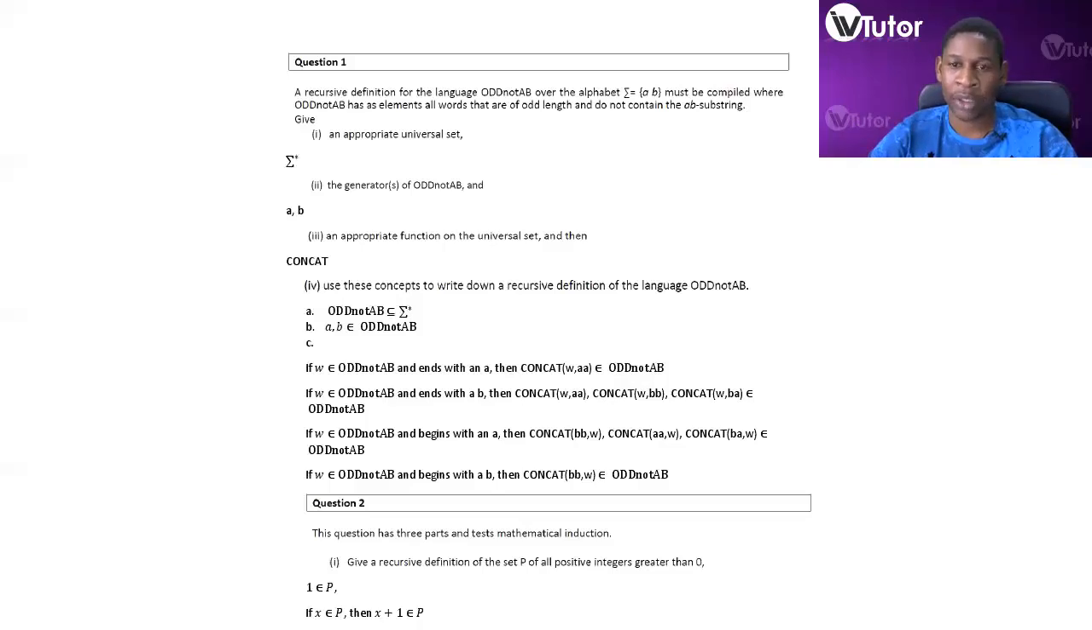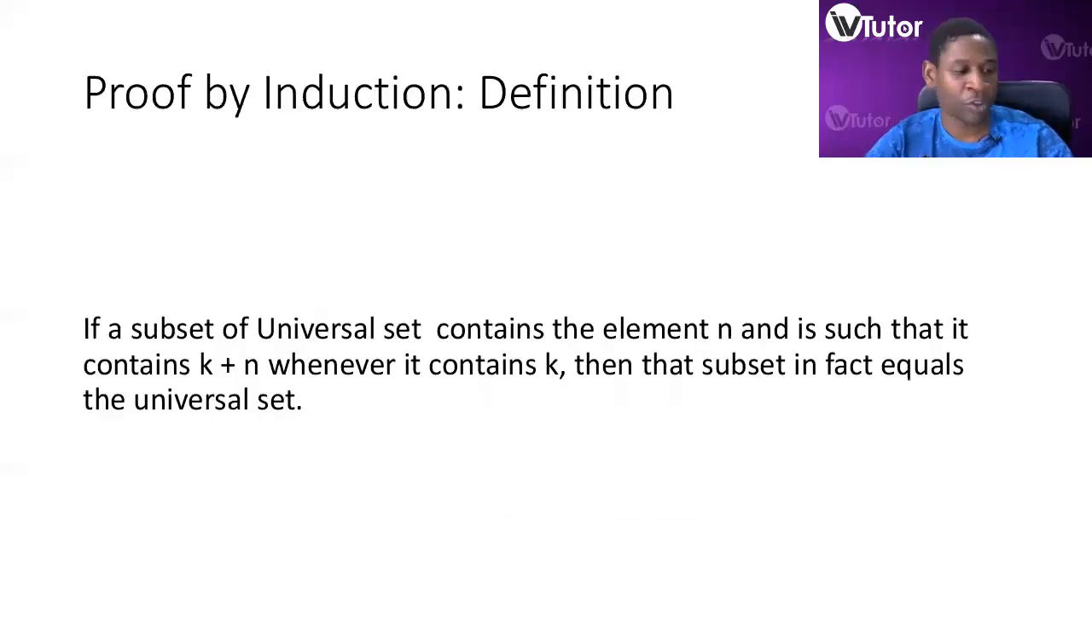Right, now let's switch back to the business of today. We want to look at proof by induction. Now, proof by induction simply states that if a subset of a universal set contains the element n and is such that it contains k plus n whenever it contains k, then that subset is in fact equal to the universal set. So let's break this down in terms of recursive definitions.